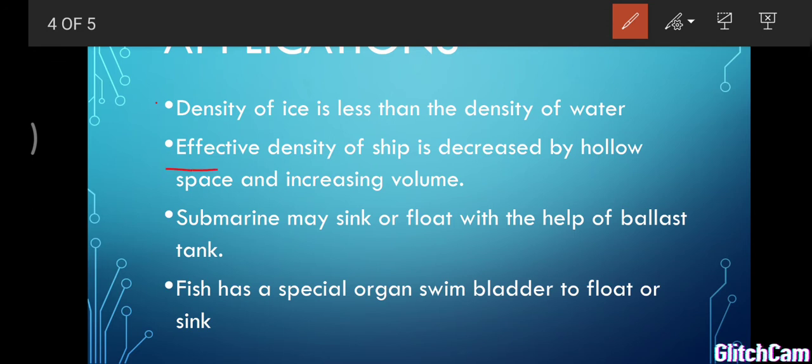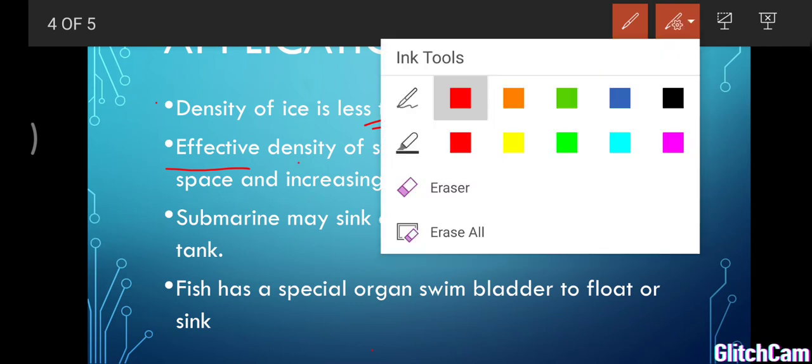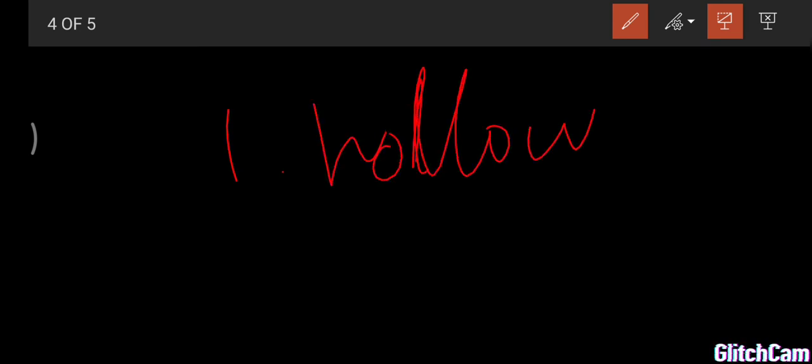Next one is the effective density of a ship. As you know, iron has a density of 7800 kilogram per meter cube, so it easily sinks in water. But a ship is also made of iron, and still it floats on the surface of water. How does it float? There are two conditions. First, the ship has hollow space inside it. So it has many hollow spaces enclosed with air, so the effective density is decreasing.